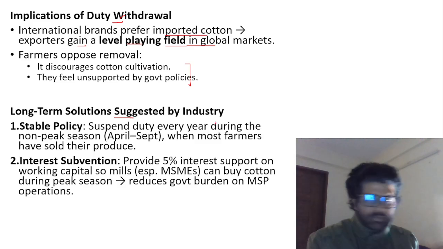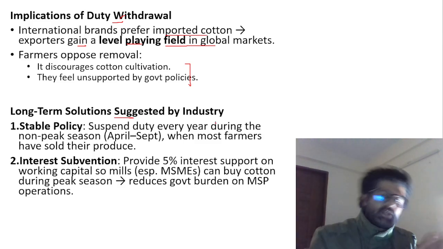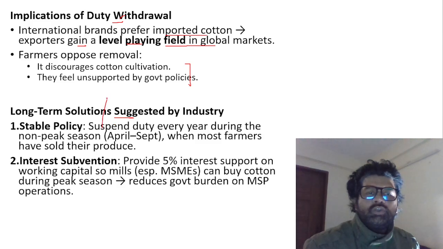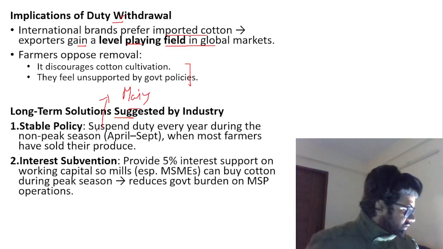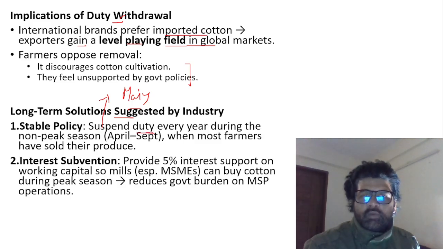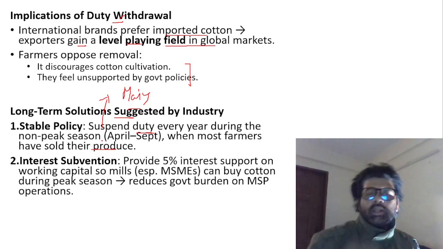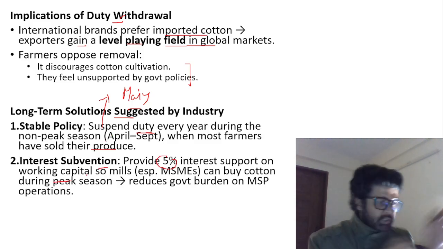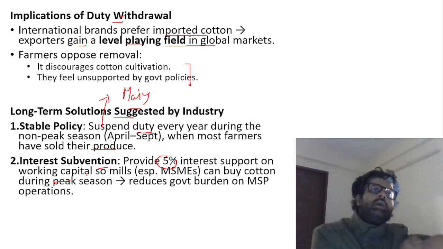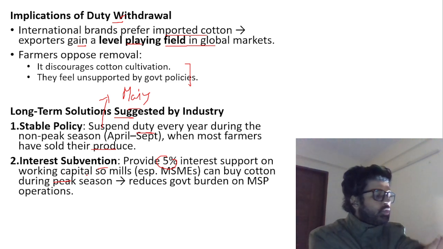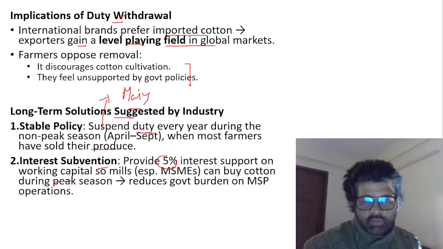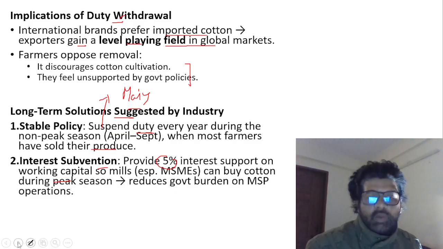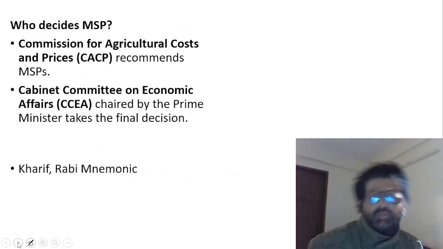Long-term solution: again, this article is important from both prelims and mains perspectives. These long-term solutions you can read or use in your mains answer. There's no strict separation of prelims and mains preparation, is there? So, stable policy: suspend duty when farmers have sold their produce. At that time you can suspend import duty and cotton can come from outside. Interest subvention: give some interest support to working capital for cotton mills so that they can buy cotton from farmers, thereby reducing stress on the Cotton Corporation of India to procure cotton from farmers at MSP, and it will reduce the government burden on MSP as well.